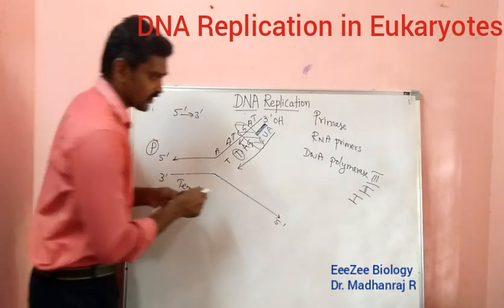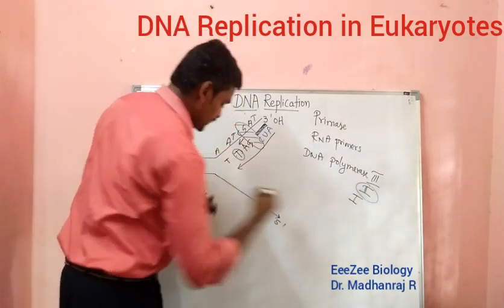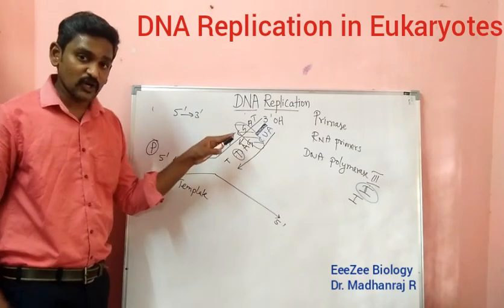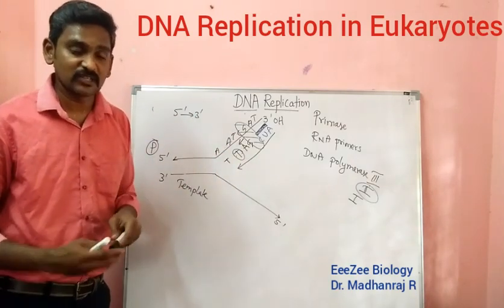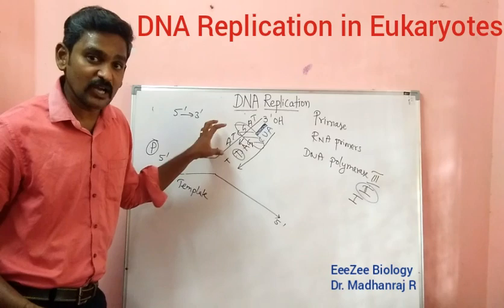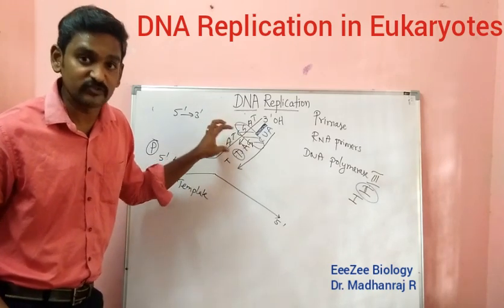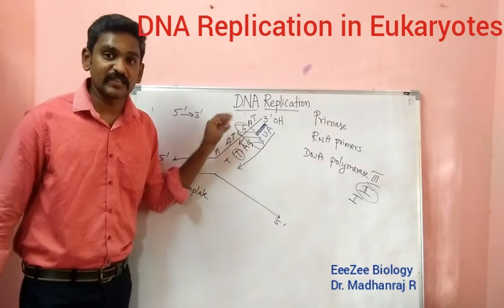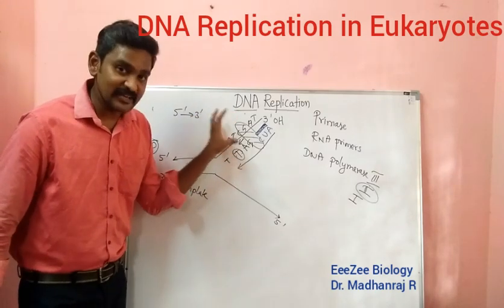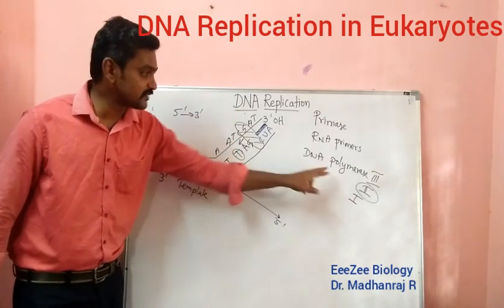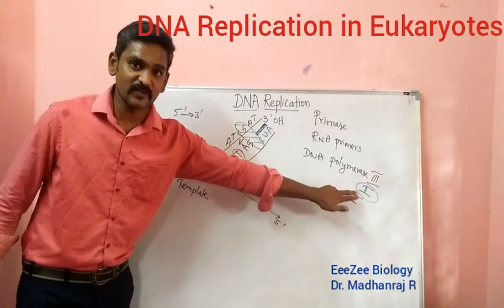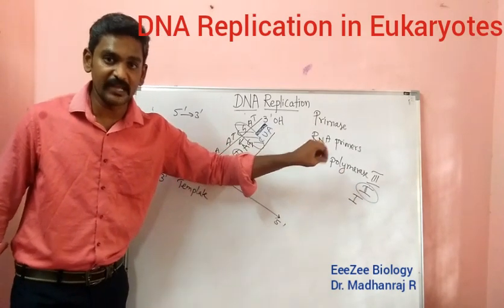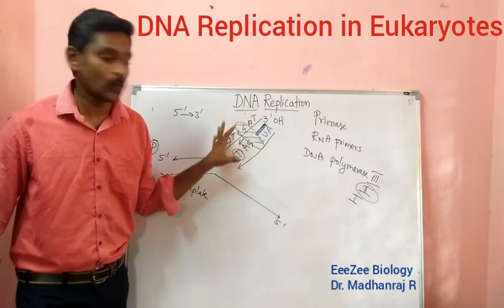Another important function done by polymerase 2 is the association and dissociation of the enzymes with the DNA strand. If polymerase 2 is working perfectly, only then can all the other enzymes go and join there.